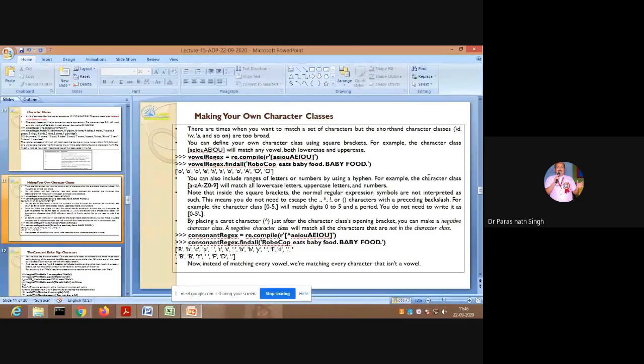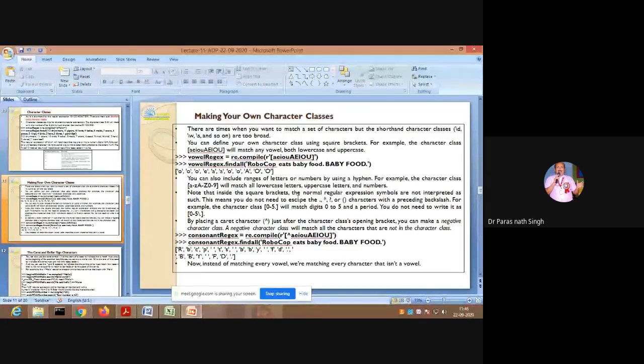You can also include a range of letters or numbers by using a hyphen. For example, we will be implementing this character class. A roll number, USN and name are written in a text file, not a database, and you want those who have got first class, meaning marks greater than or equal to 60. So you are matching two characters: the first character is from 6 to 9, and after that any character from 0 to 9. All those lines will be displayed only for those who have got 60 plus.